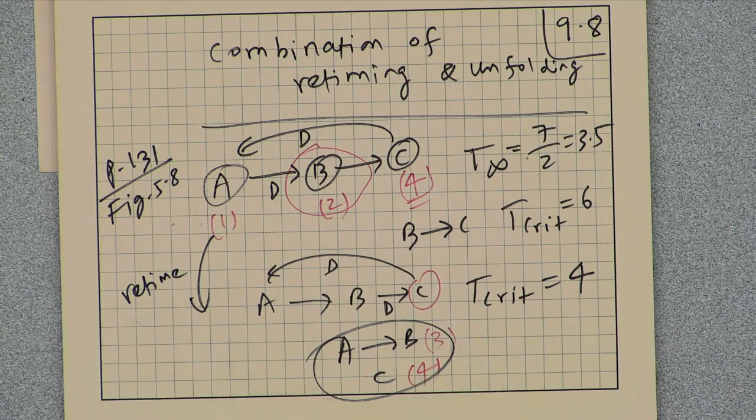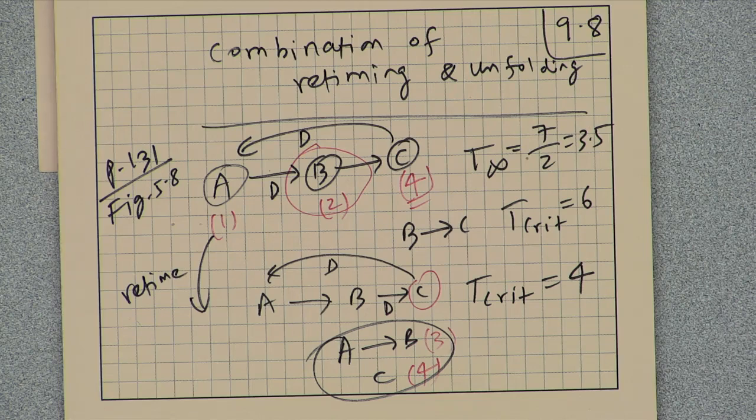There is always a max node time as well; you have to look at that. A to B takes 3 and C takes 4, so the critical path is 4 after retiming. So we cannot generate code to achieve an iteration period less than 4.